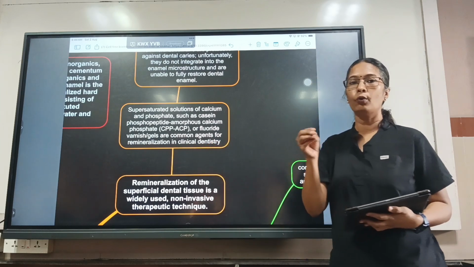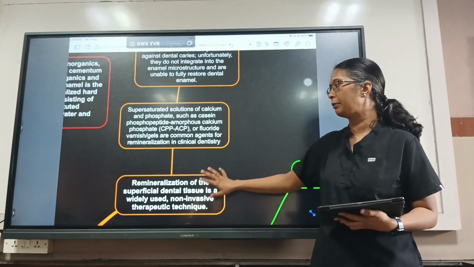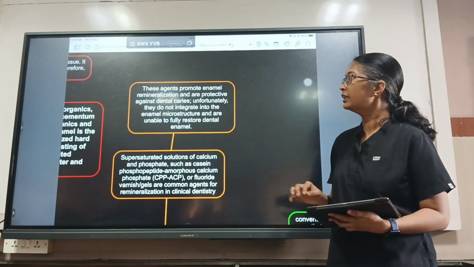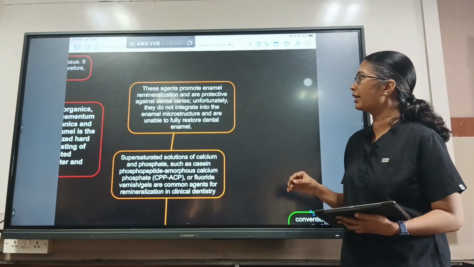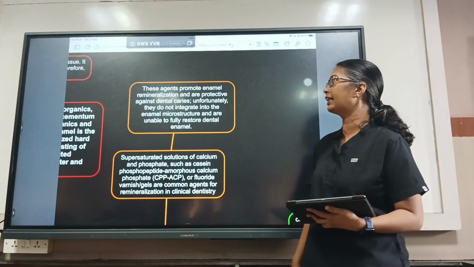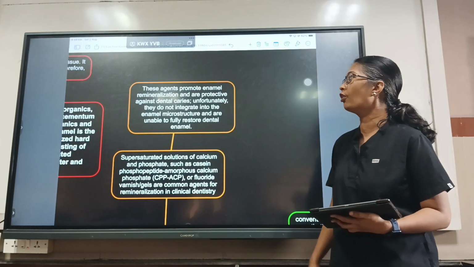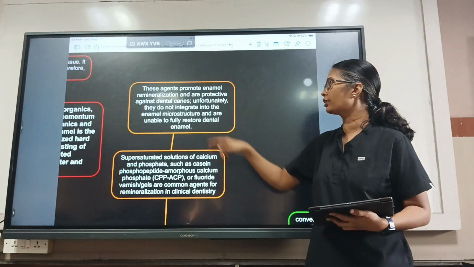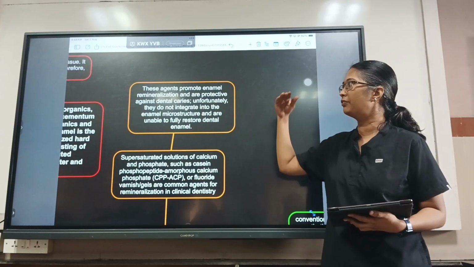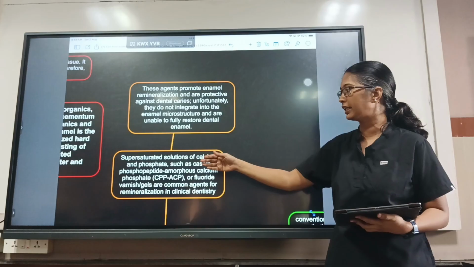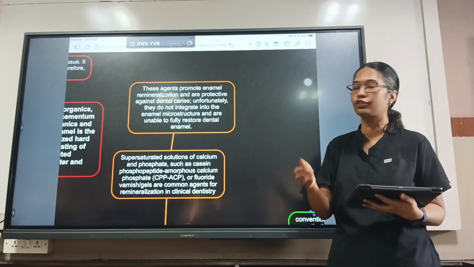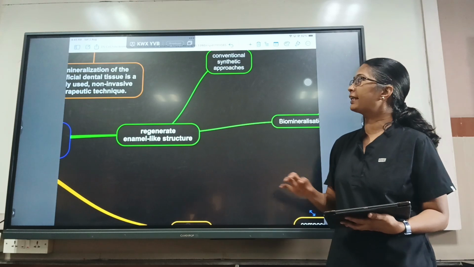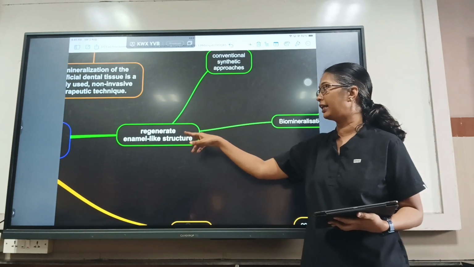So this is one of the common techniques used to remineralize the incipient or early caries, where there is enamel loss. These agents promote enamel remineralization and are protective against dental caries, but unfortunately they do not integrate into the enamel microstructure and are unable to fully restore the dental enamel. So the enamel which is formed by solutions like this is not able to integrate with the natural enamel which is already present. This is a drawback here. So what can we do? We can regenerate enamel-like structure.